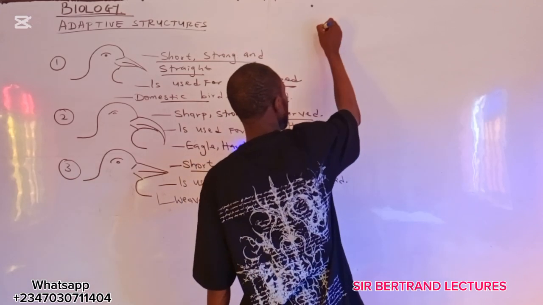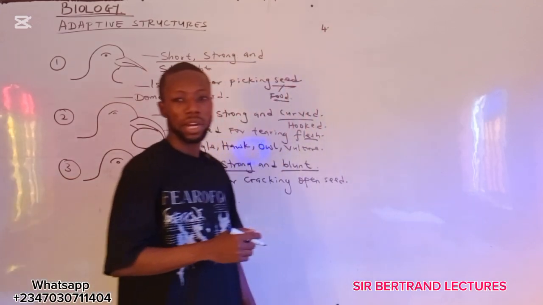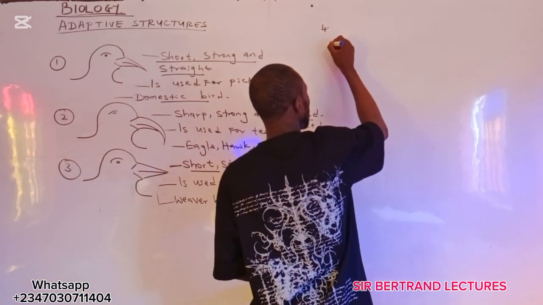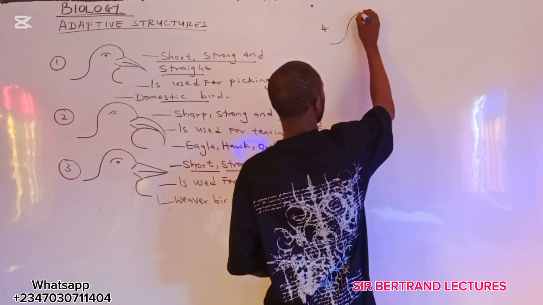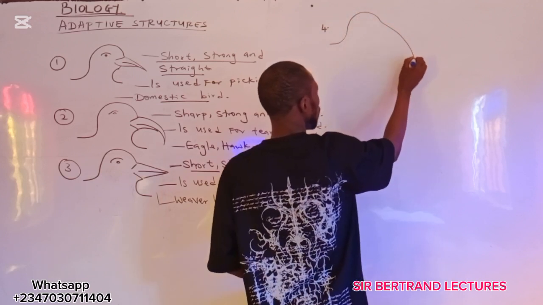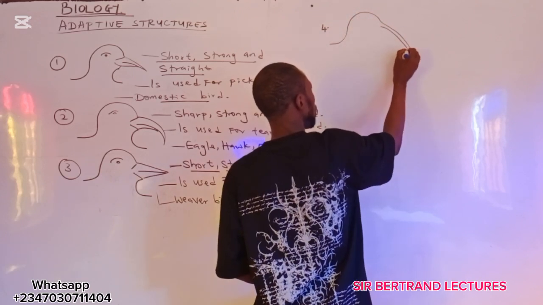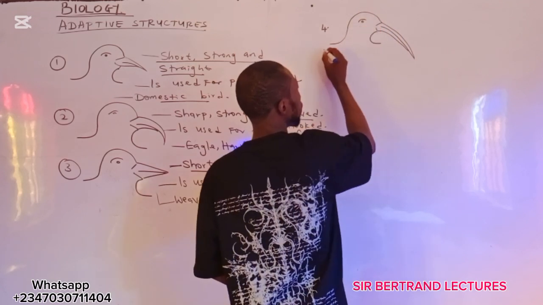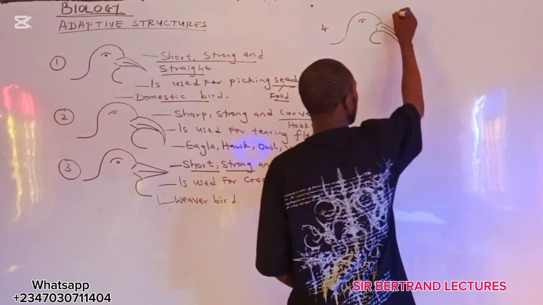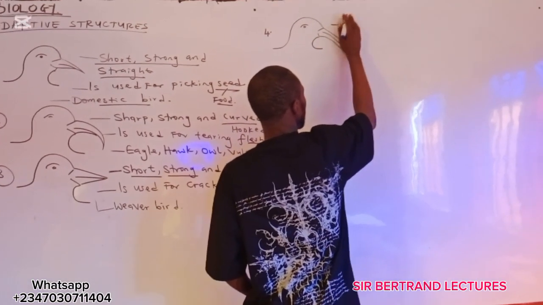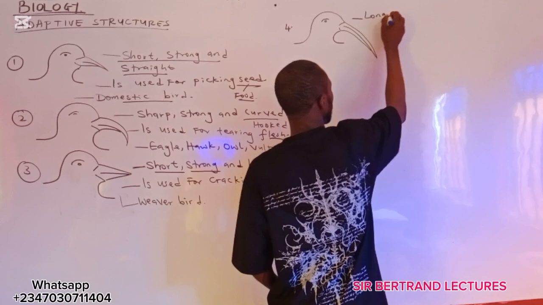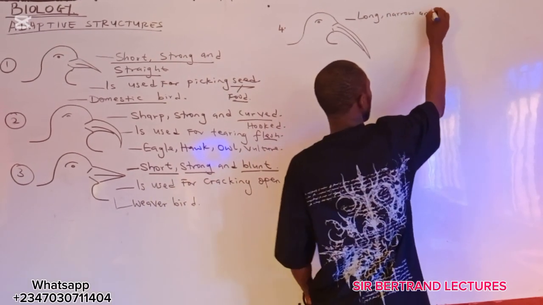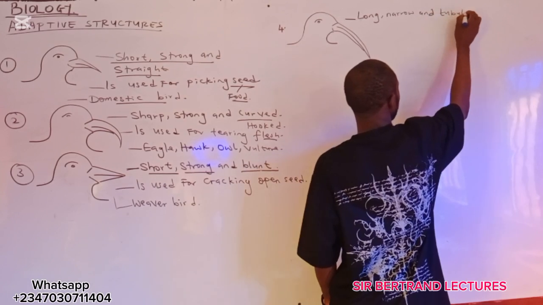Then number four, I hope you can see that. Number four, we have this kind of beak. This beak here is long, narrow, and tubular. Can you see that on the board?